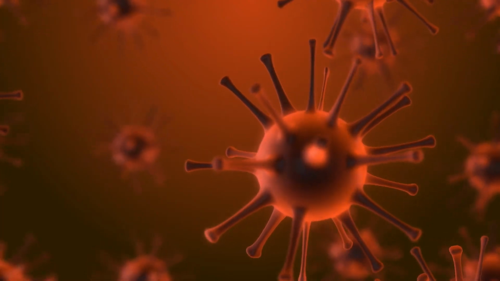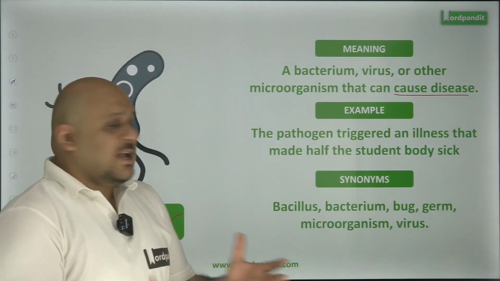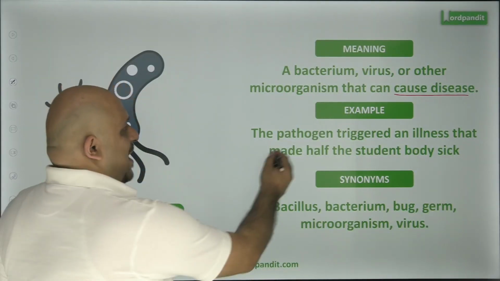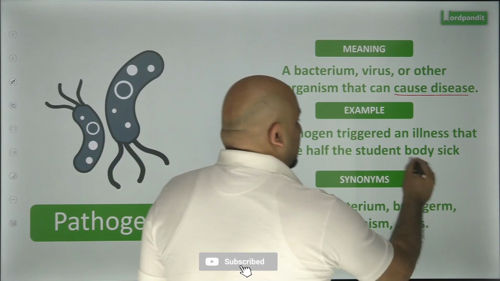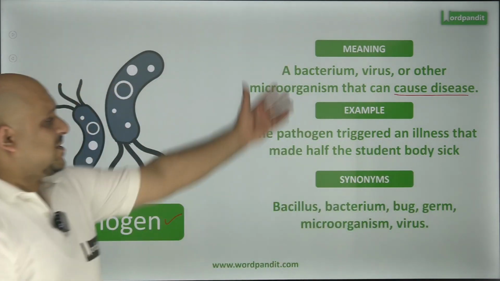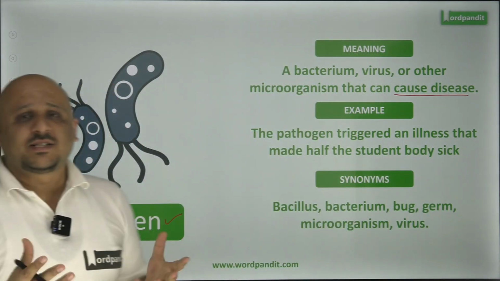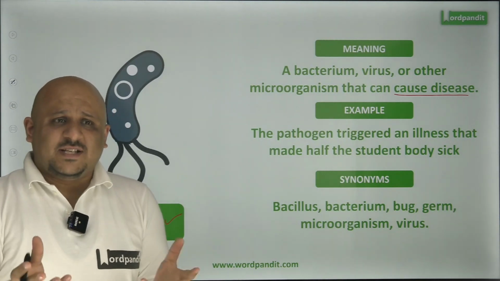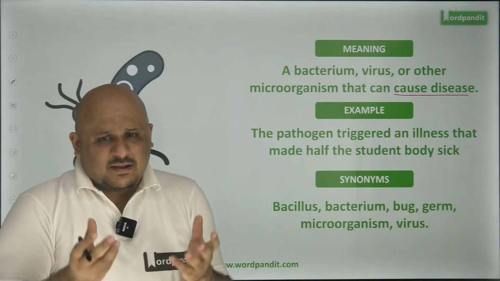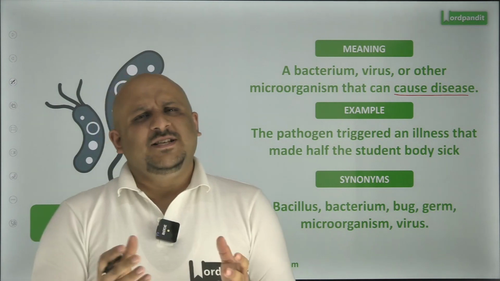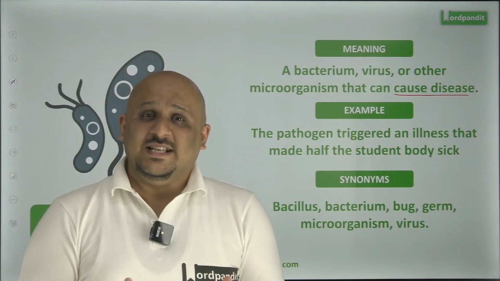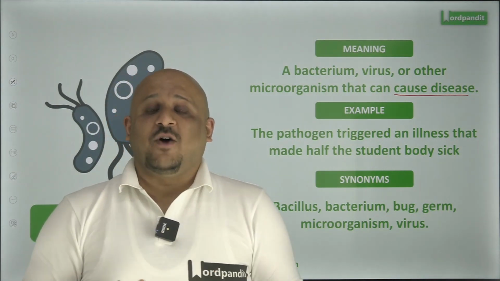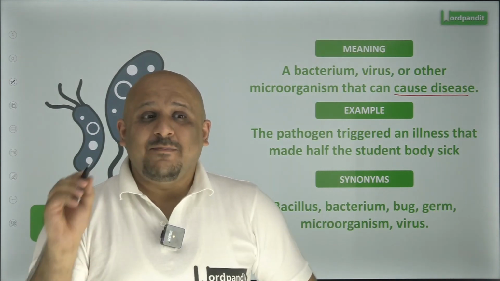That is what the virus's name was. That is what triggered this illness. The pathogen triggered an illness that made half the student body sick. So it refers to nothing else but the virus, the bacterium that caused that illness. So pathogen refers to the virus responsible for the outbreak of the disease.